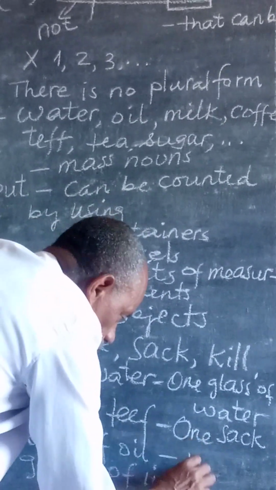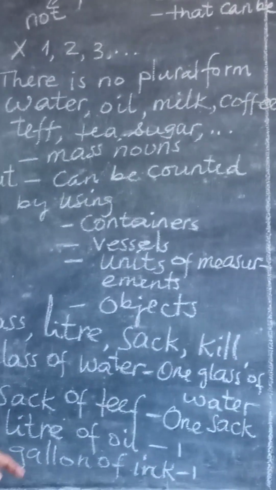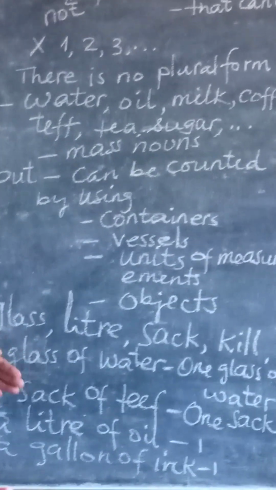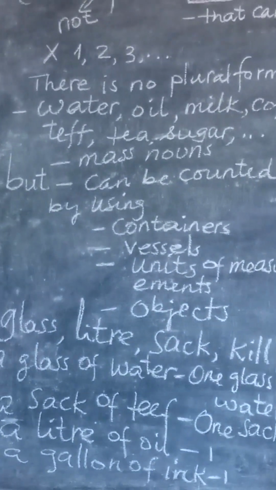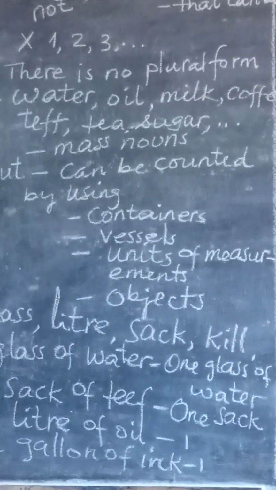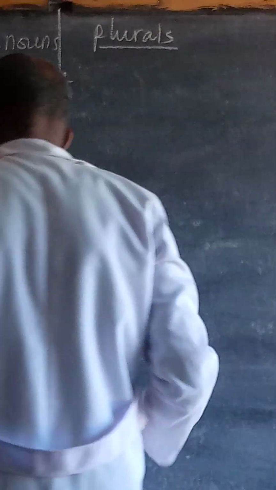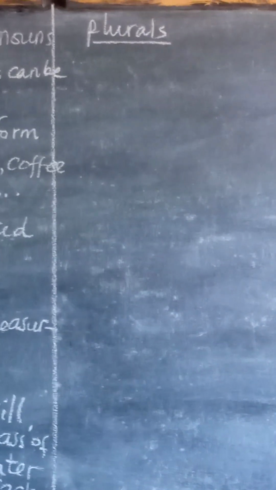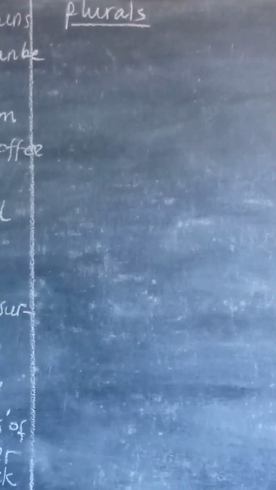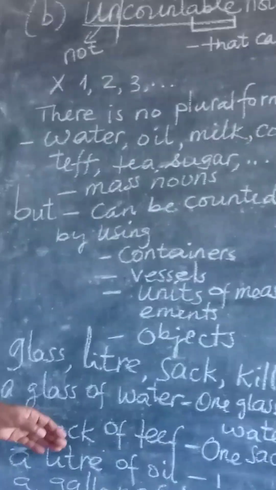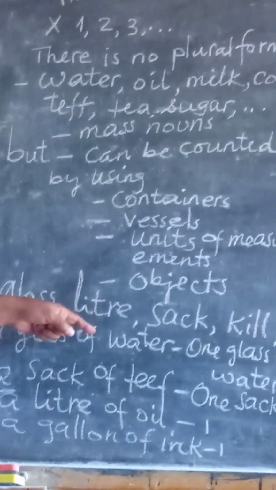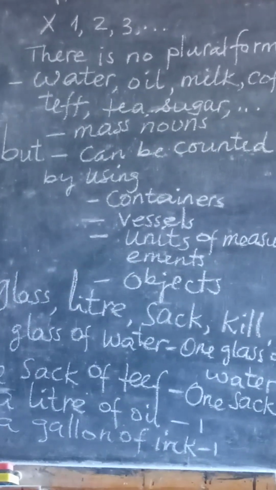This is to say 1 gallon, 1 liter, 1 sack, 1 glass, and so on and so forth. We can pluralize them. Plurals of these countable materials or vessels in which these uncountable nouns are in.